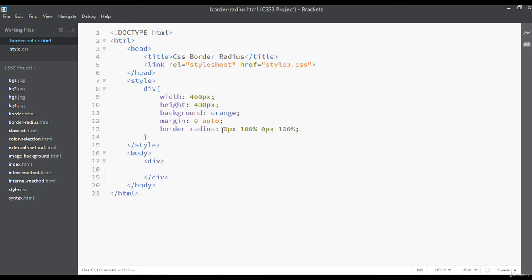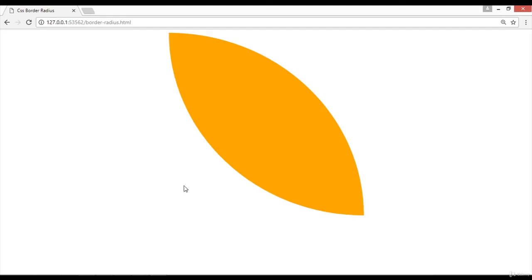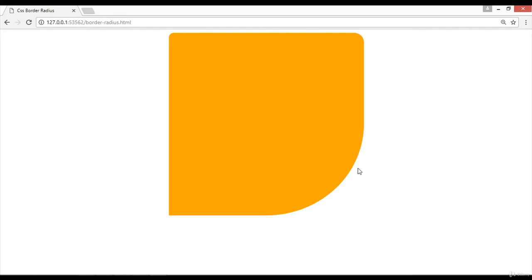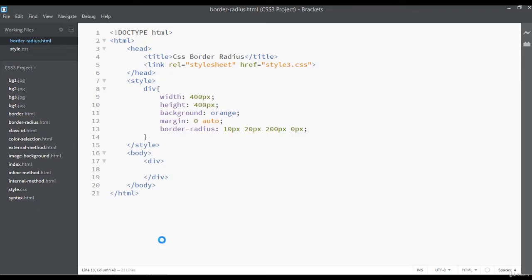So one more way we can use here: you can apply in pixels. As I told you here, you can say 10 pixel and you can say 20 px, then you can say 200 px, then you can say 0 px. Just like this, you can count and apply. So this will be another shape. So it is up to you to practice. If you practice more, then you will learn more and more.